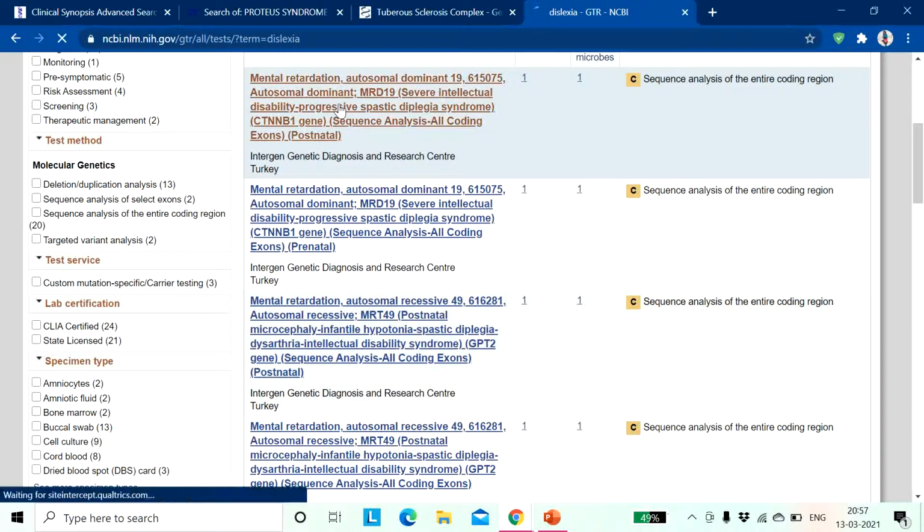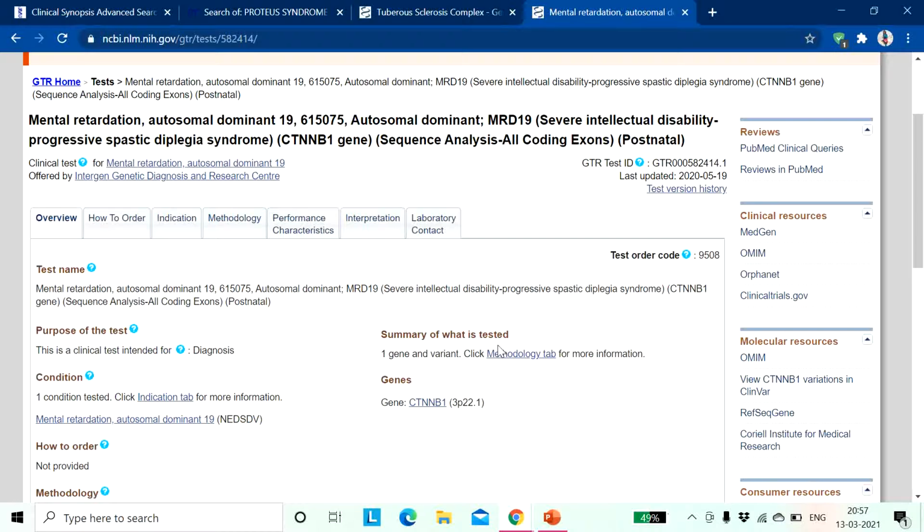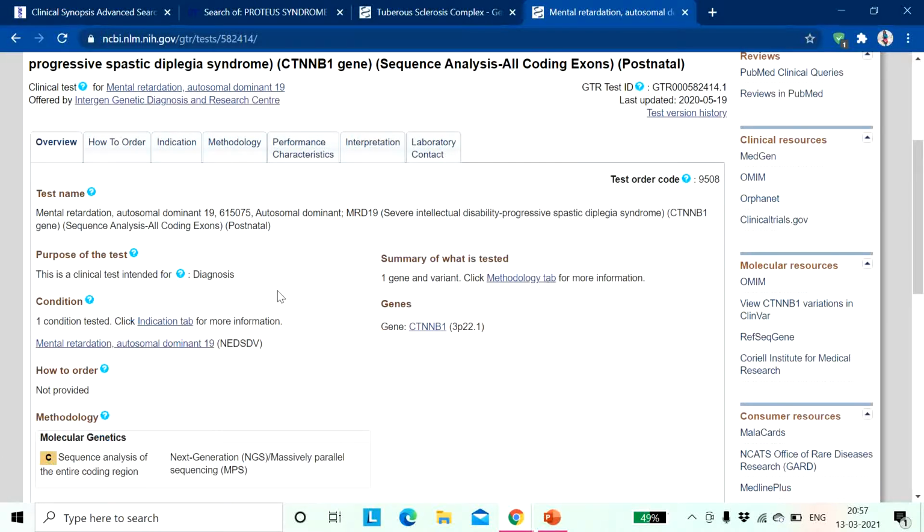And now if you search here, you will just get the test name, the purpose of the test,